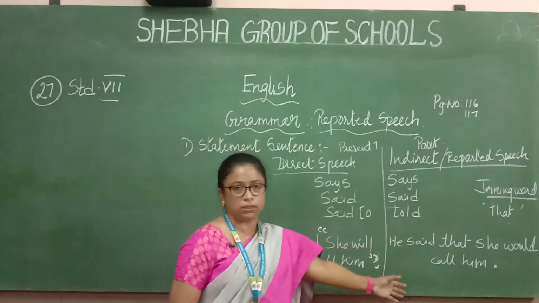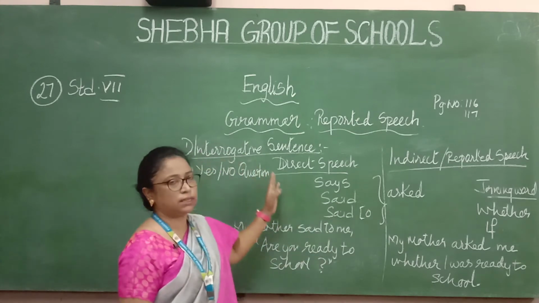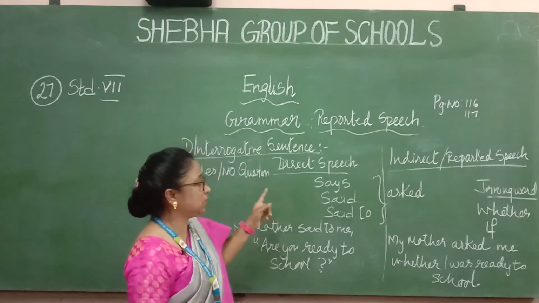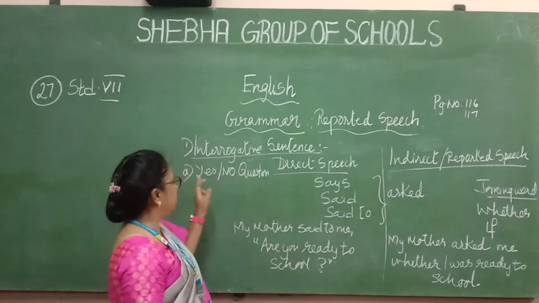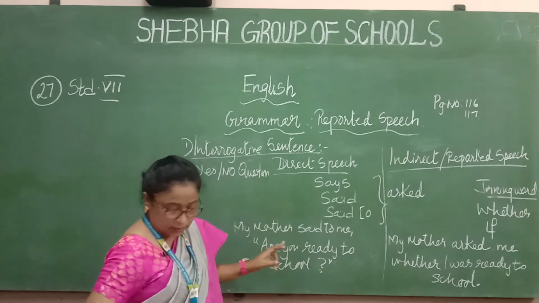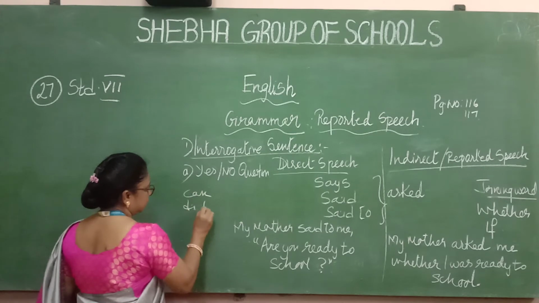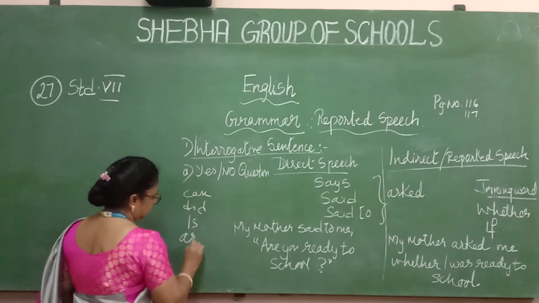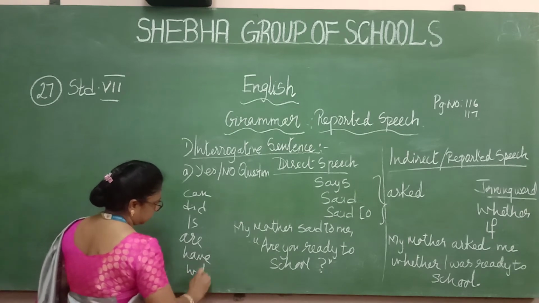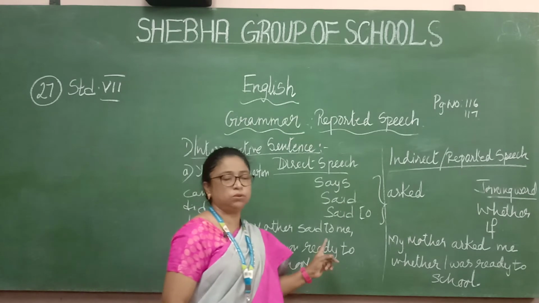Certain things we have to change. The second part is interrogative sentence. First we dealt with statement sentence, and now it is interrogative sentence. In interrogative sentence there are two parts. One is yes or no questions. Yes or no question means the question starts like this. Clues are can, did, is, are, have, like that, will, would. So these are the words for yes or no questions. The question will start using these kinds of words.